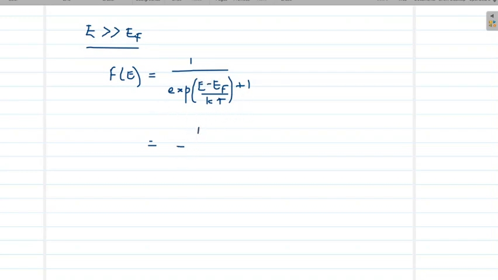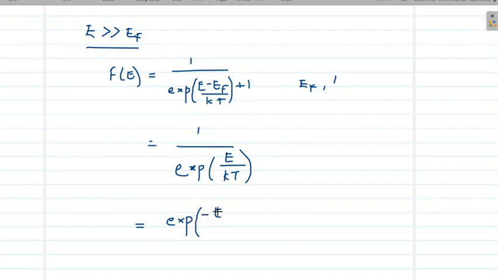So effectively, neglecting EF and the 1, it will be 1 by exponential of E by kT, which is equal to exponential of minus E by kT.